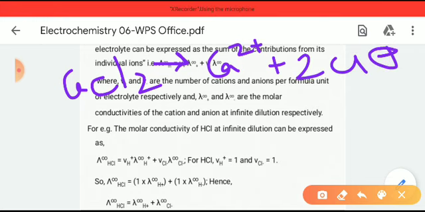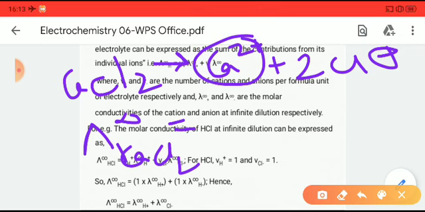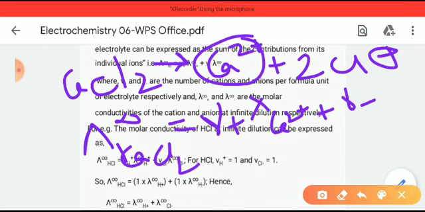So at infinite dilution, lambda infinity of CaCl2 will be the number of calcium ions, gamma plus, into the molar conductance of Ca2 plus, plus the number of chloride ions, gamma minus, into lambda of Cl minus, the individual molar conductance of chloride.